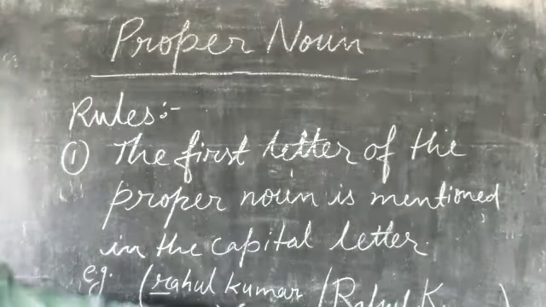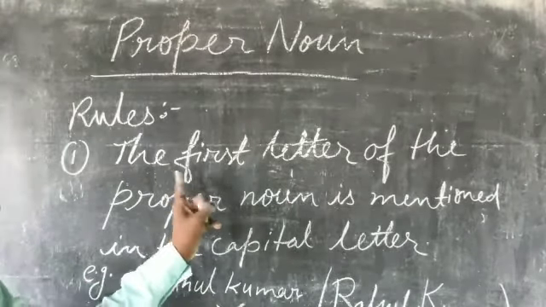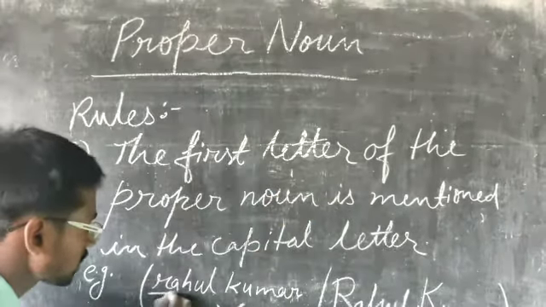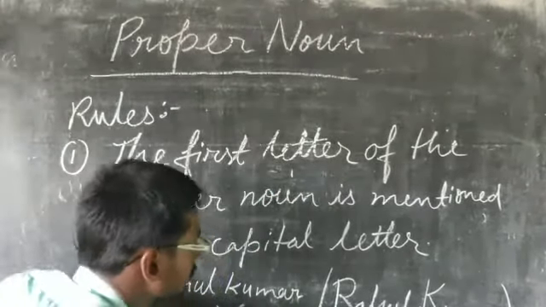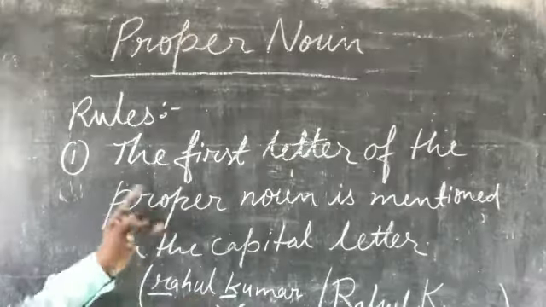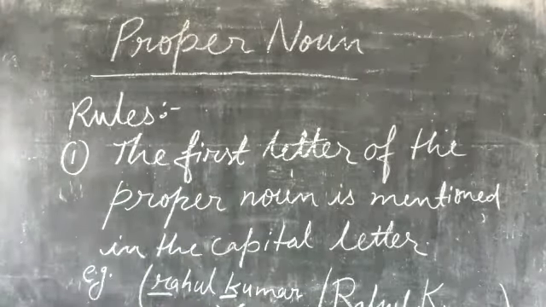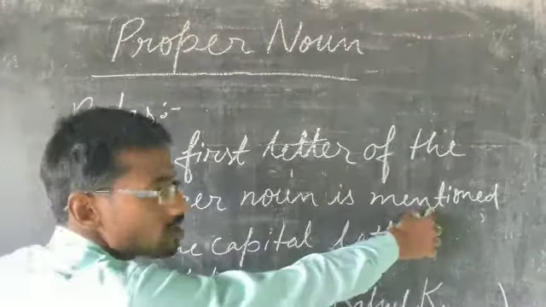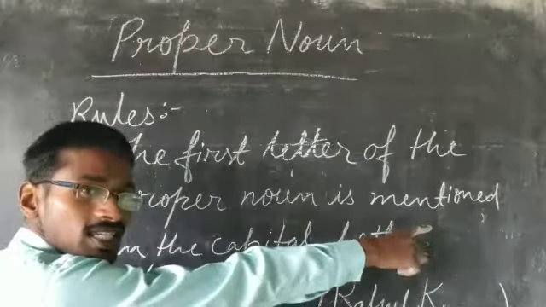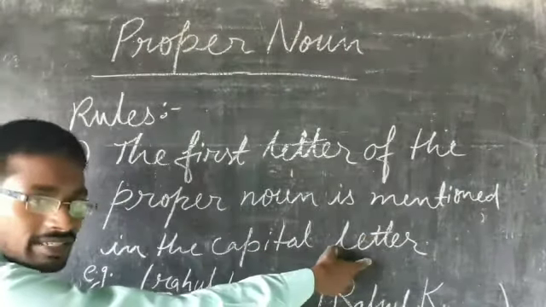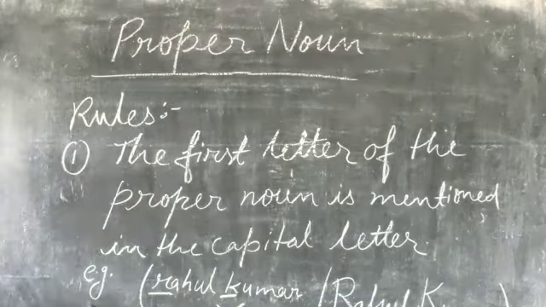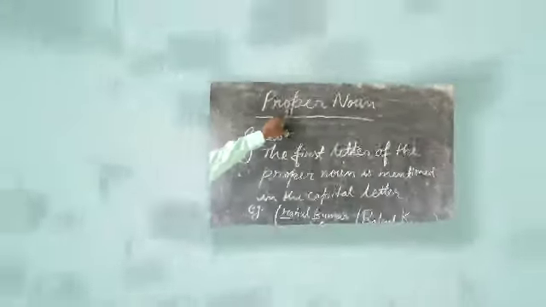Why? Because it is a proper noun. So the first letter, this is the first letter, this is the first letter. The first letter of the proper noun is written in the capital letter. Okay, this is the first rule of the proper noun.